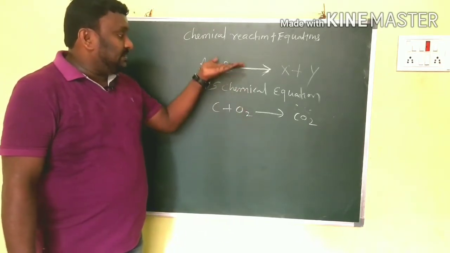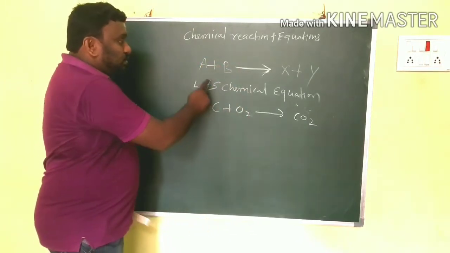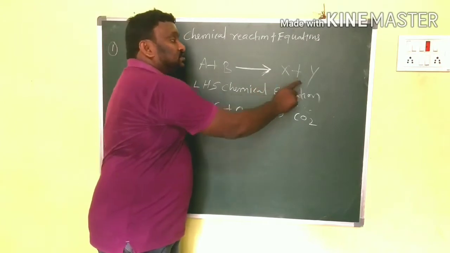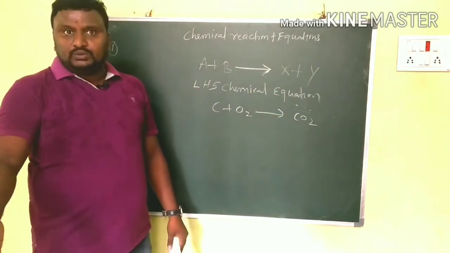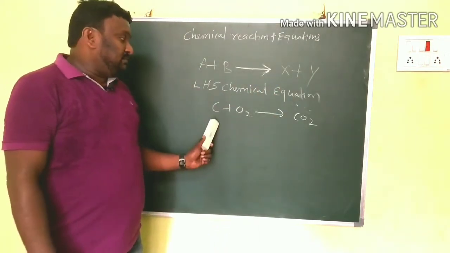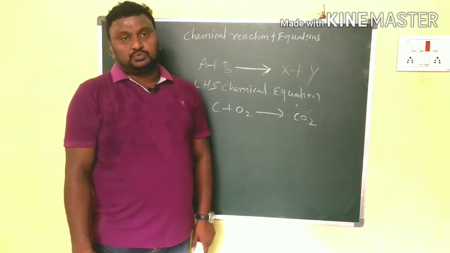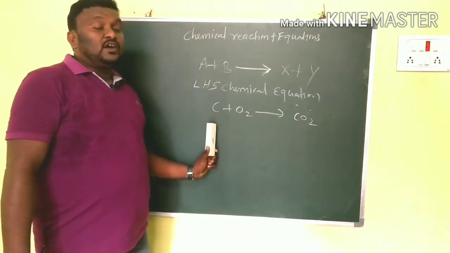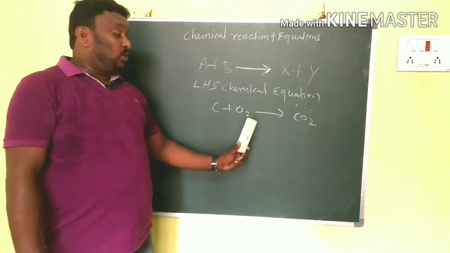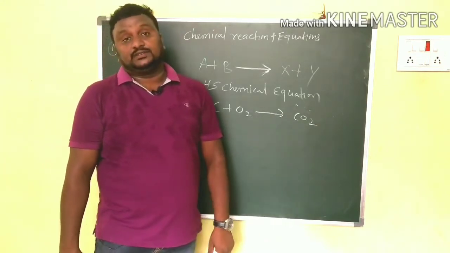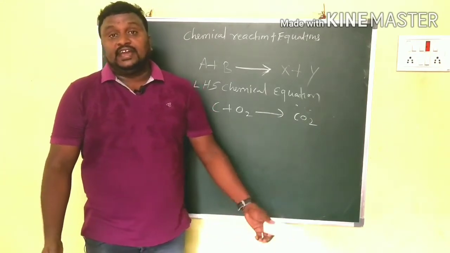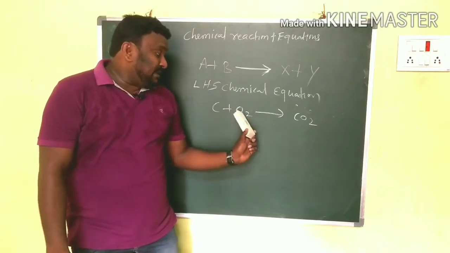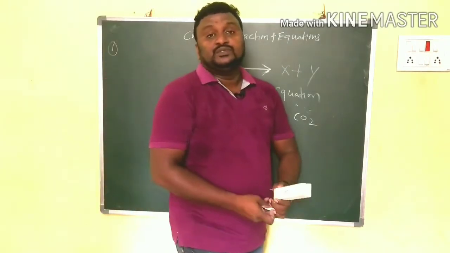So now we have to compare them. What are these two? Reactants. And what are these two? Products. Now we have one more equation here: C plus O2 gives rise to CO2. When carbon reacts with oxygen, what do you get? Carbon dioxide. That's why C plus O2 gives rise to CO2.